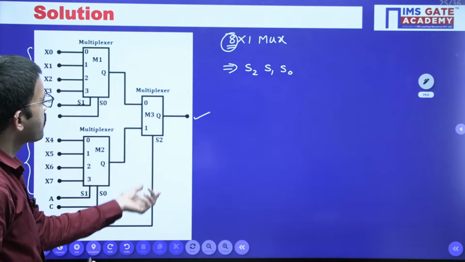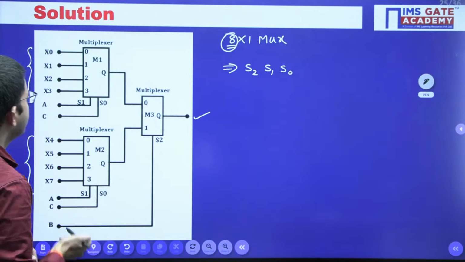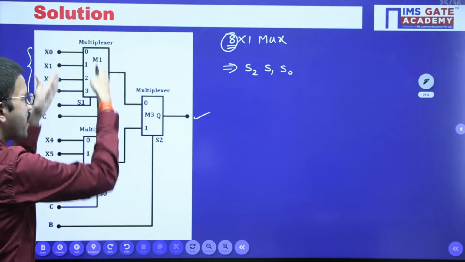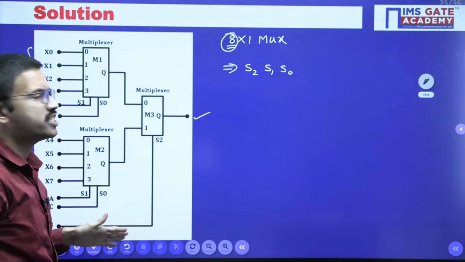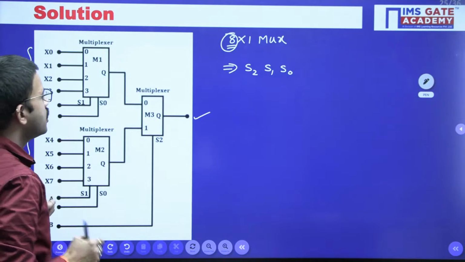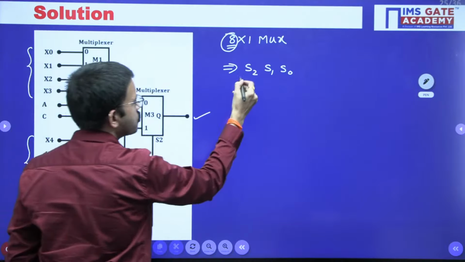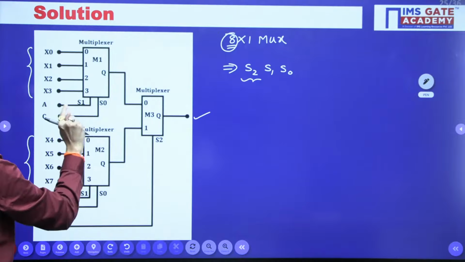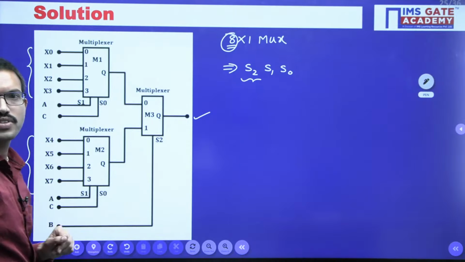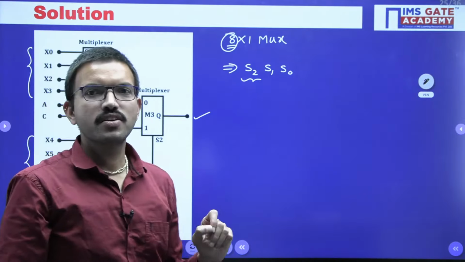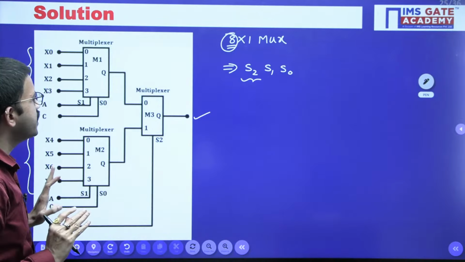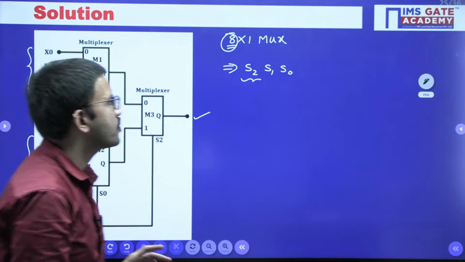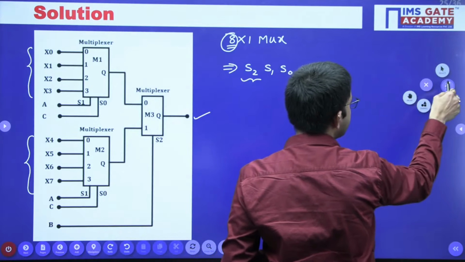Now you can observe S2 is present here and S1, S0 are present here. So from input to output you have 2 stages. In the last stage we have considered S2, and in the stage just prior to that we have considered both the selections S1, S0. Yes, very good Jandhyam, very good. Just for understanding whether this particular overall circuit is an 8/1 mux or not, let us consider 2 cases.